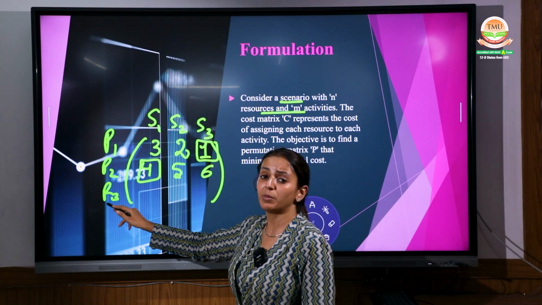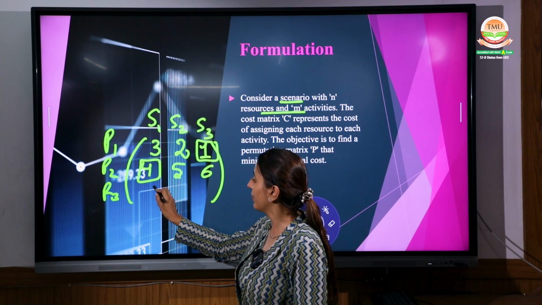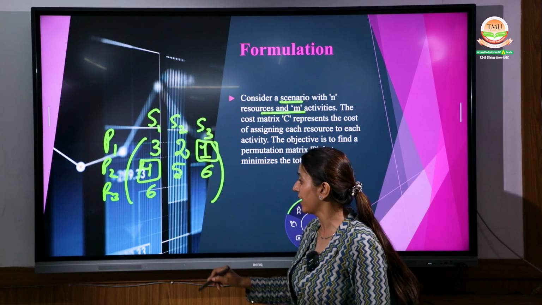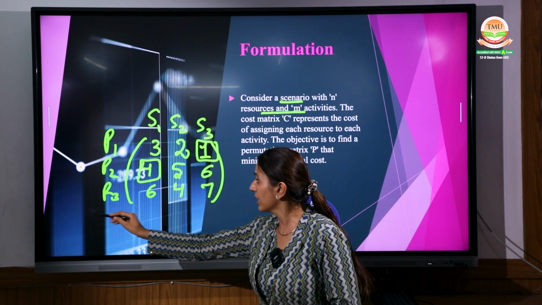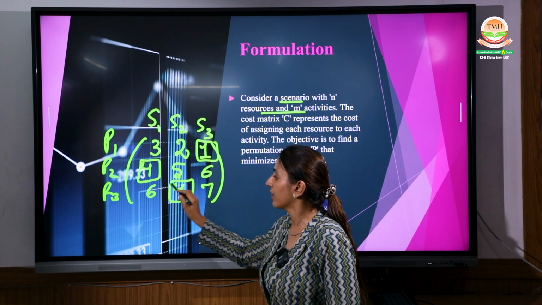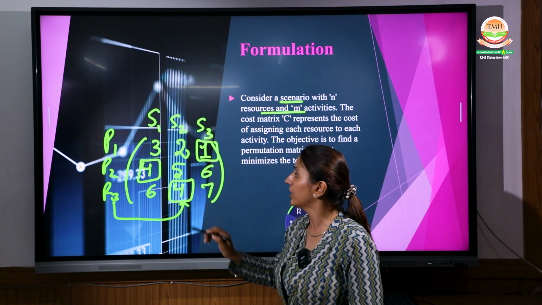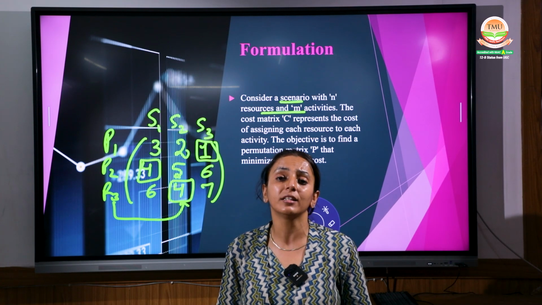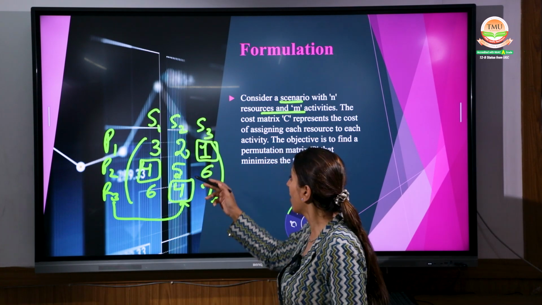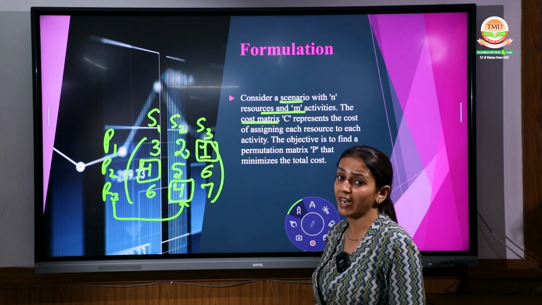Considering professor number 3, the same, we have given, for example, 6 for this, right? We have given 4 for this and 7 for this. Considering the minimum of this is 4, that means professor 3 will be given subject number 2. So this is how we have to select the scenarios. Thus we have to formulate the cost matrix, right?